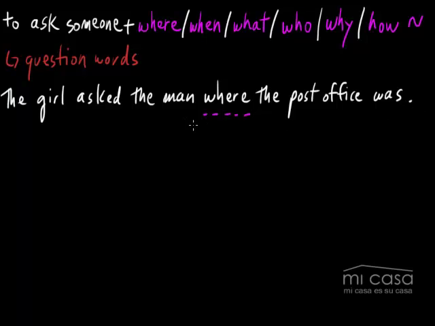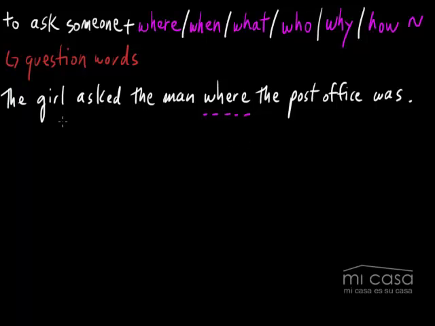So you have to change the order. The subject always comes first and then the verb, all right? And sometimes you'll put an object, sometimes it's a complete sentence, sometimes it's just part of a sentence. But what's important to remember is that you do have the subject first. A lot of Korean people make this mistake. They say the girl asked the man, where was the post office? Which is wrong, okay? It's not a question, so the subject comes first. And what does this mean? In Korean, 우체국 어딨냐고 물어봤어요.